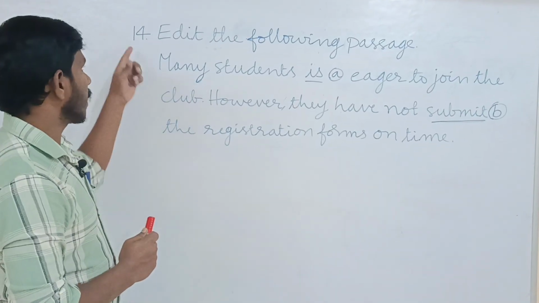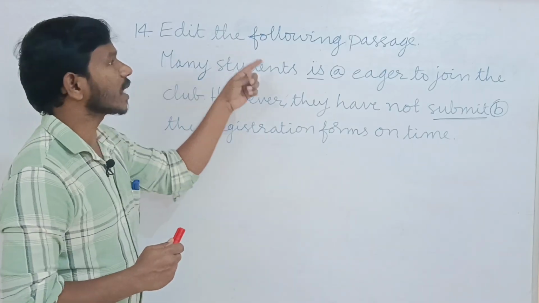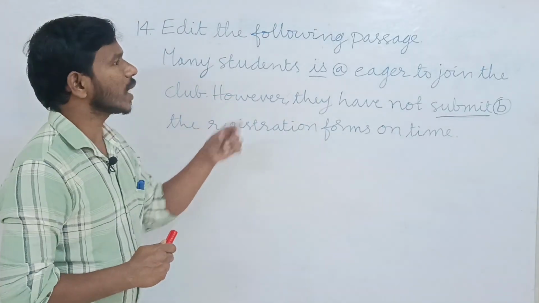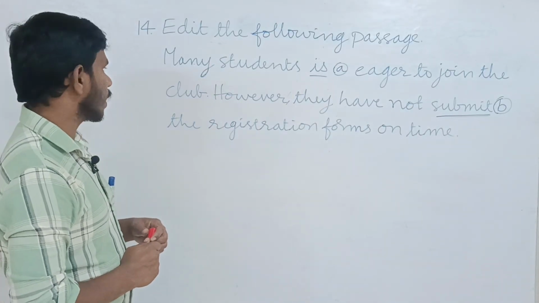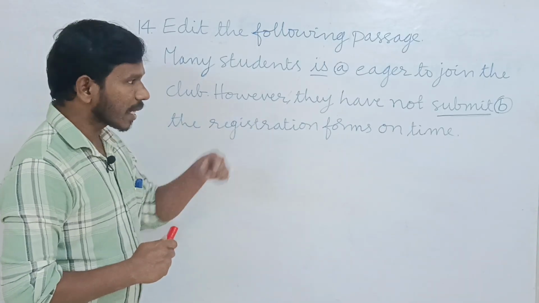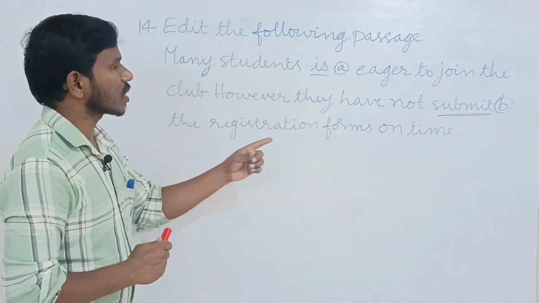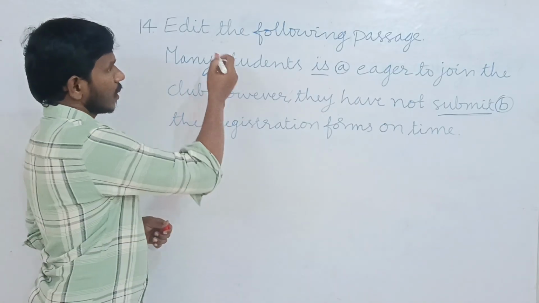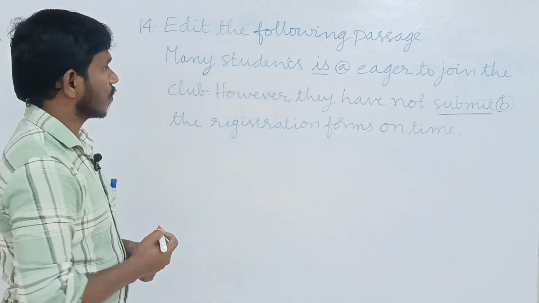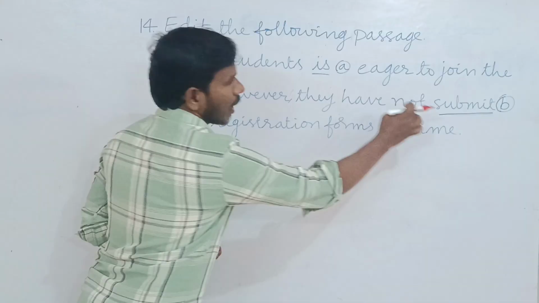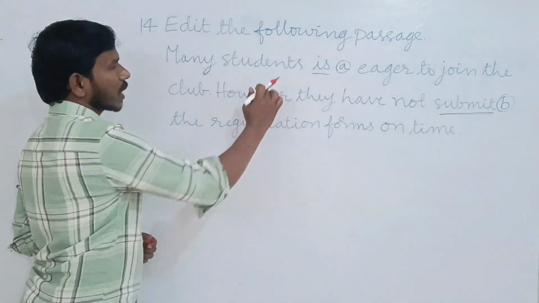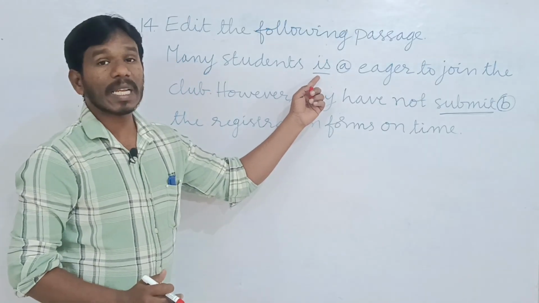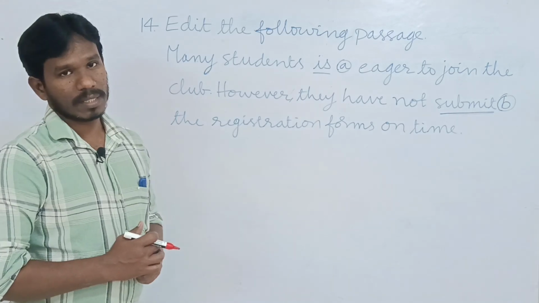Now I explain question number 14. Edit the following passage. The given passage: many students is eager to join the club. However, they have not submit the registration forms on time. See here, the mistakes are already underlined, is and submit. So we have to study verb agreement with the subject.